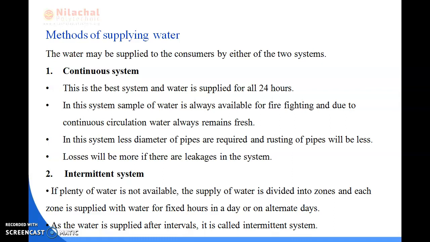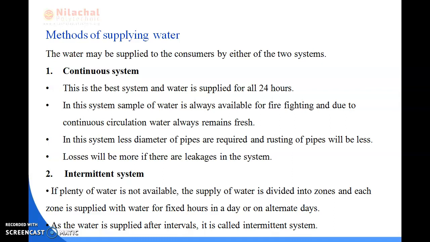Next is the intermittent system. If plenty of water is not available, then the supply of water is divided into zones, and each zone is supplied with water for fixed hours in a day or on alternate days. As the water is supplied after intervals, it is called the intermittent system.